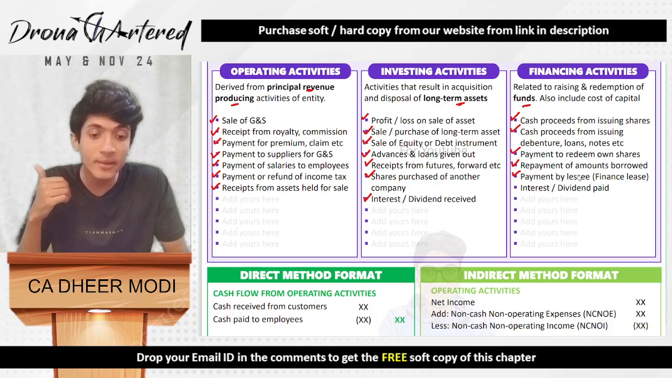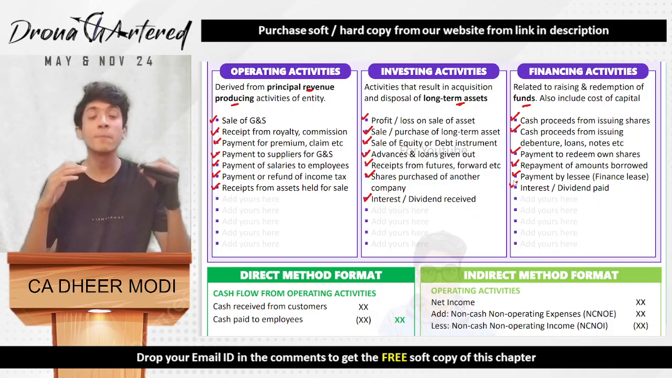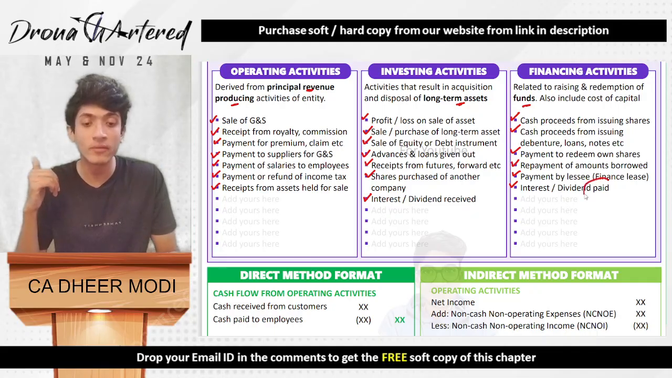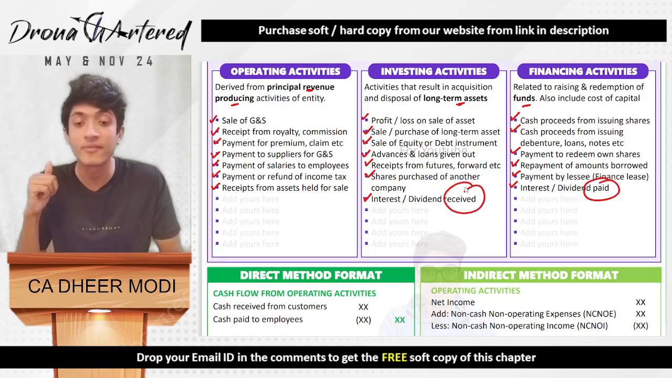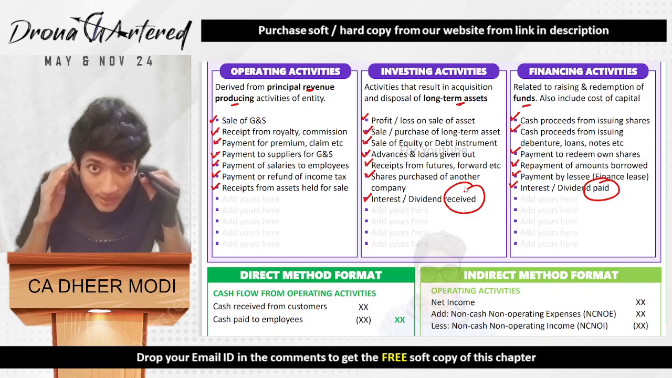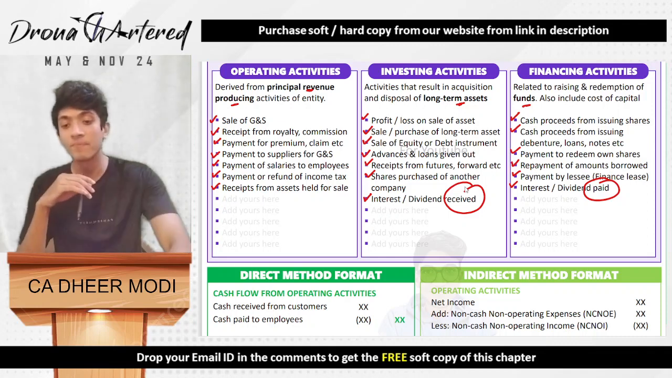Next is payment by lessee in case of finance lease. And last is any interest or dividend paid. So you have to see that interest or dividend paid comes under financing activity, but interest and dividend received comes under investing activities. Make sure to remember this during the exam.